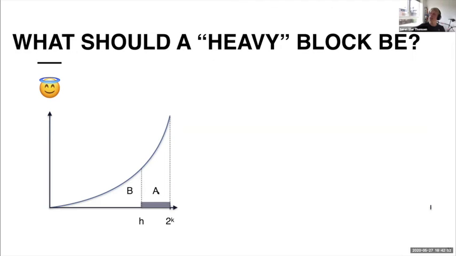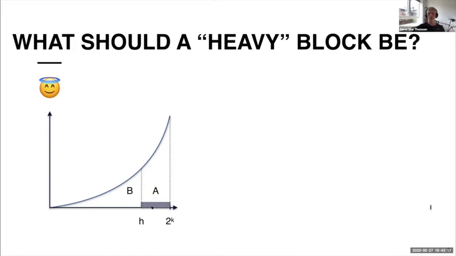Of course, we're only interested in the blocks that had sufficient time between them. So there will be a small area in this graph which we cannot use, and that's what I've grayed out here, which are heavy blocks that by a small probability occur close to each other, such that they cannot be counted as something positive happening to the protocol.